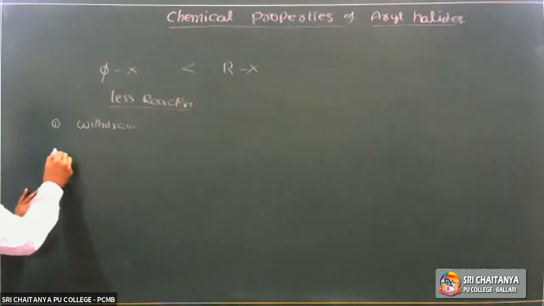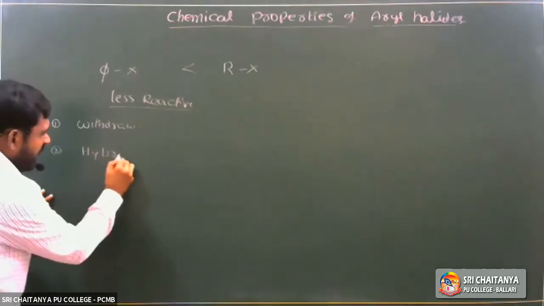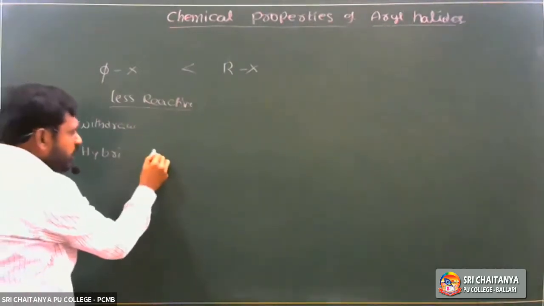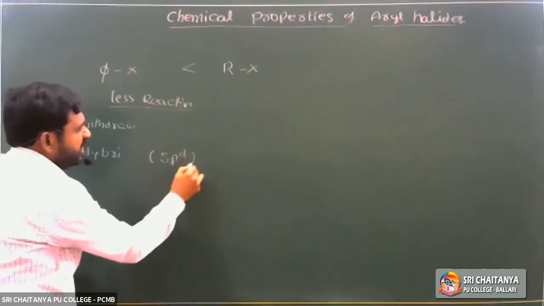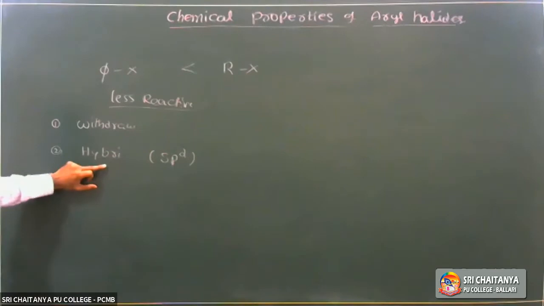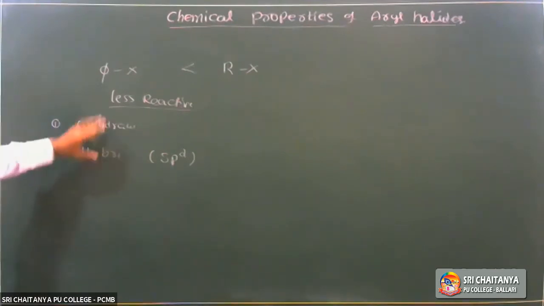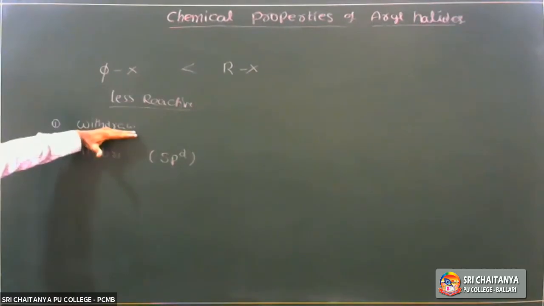The second one is hybridization. In haloarenes, the halogen is attached to an sp2 hybridized carbon, and the benzene ring is stabilized by resonance.